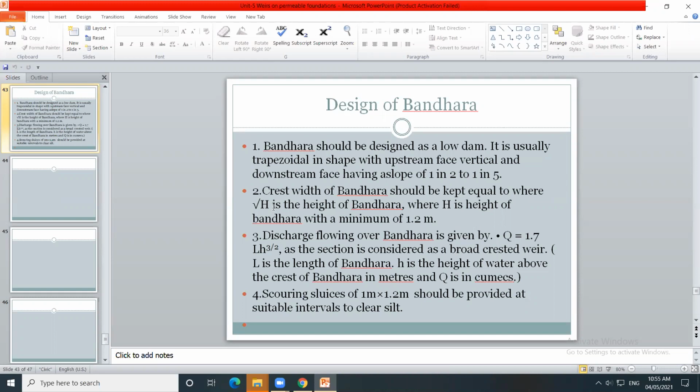The first consideration: the upstream face of the bandara is vertical and the downstream face has a slope of 1:2 to 1:5.